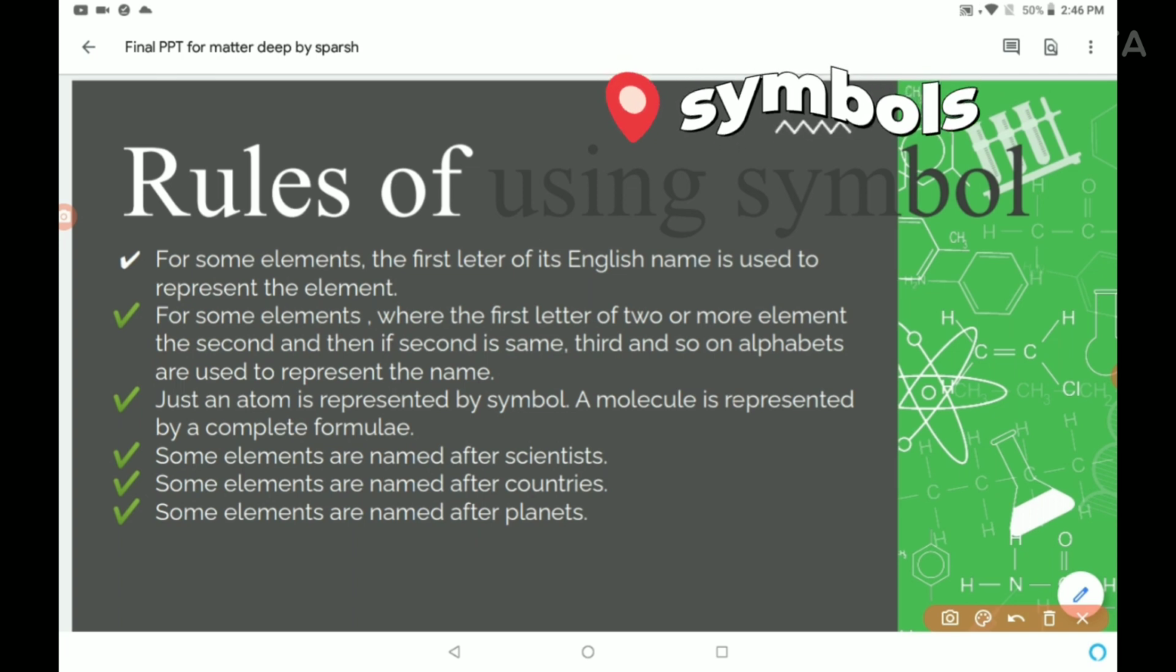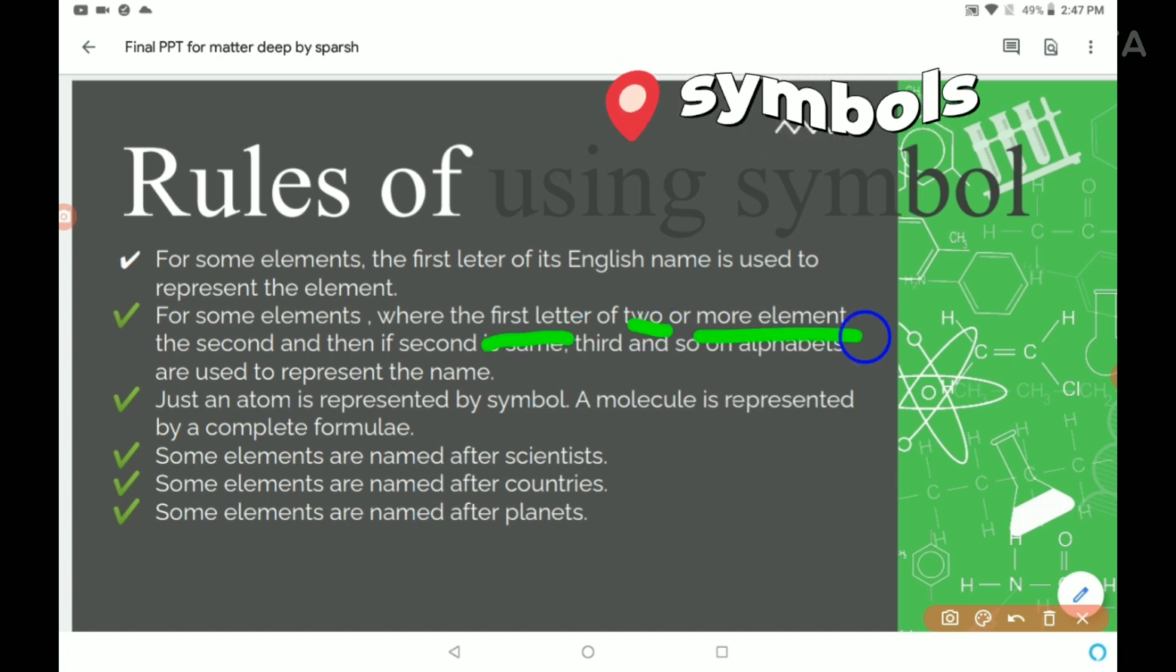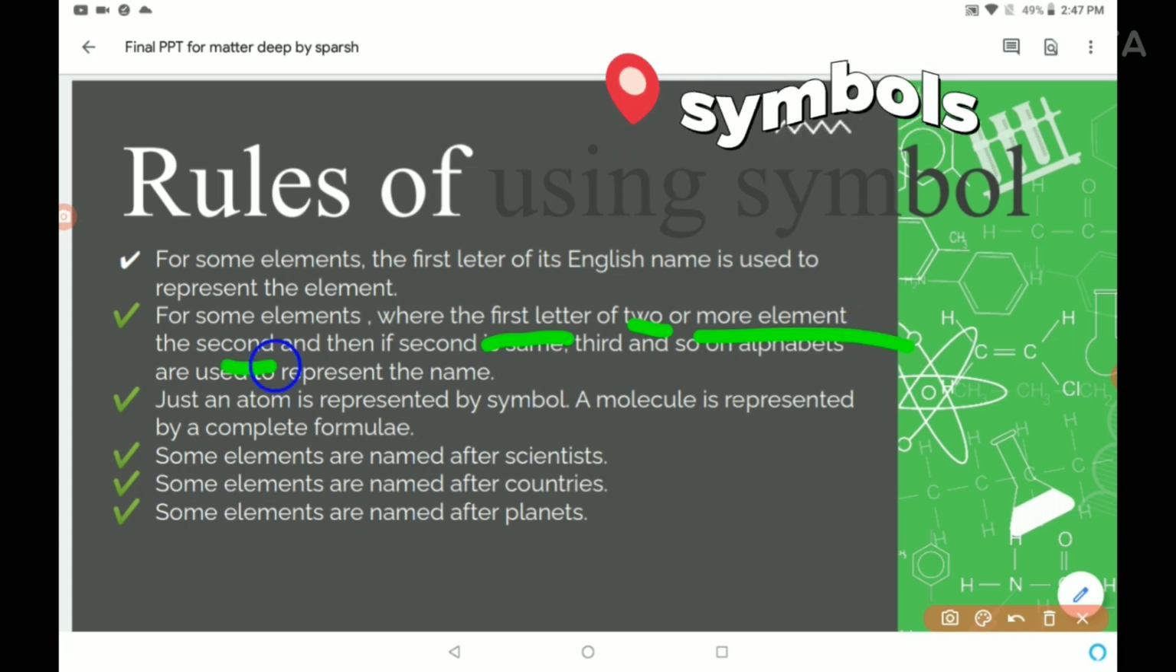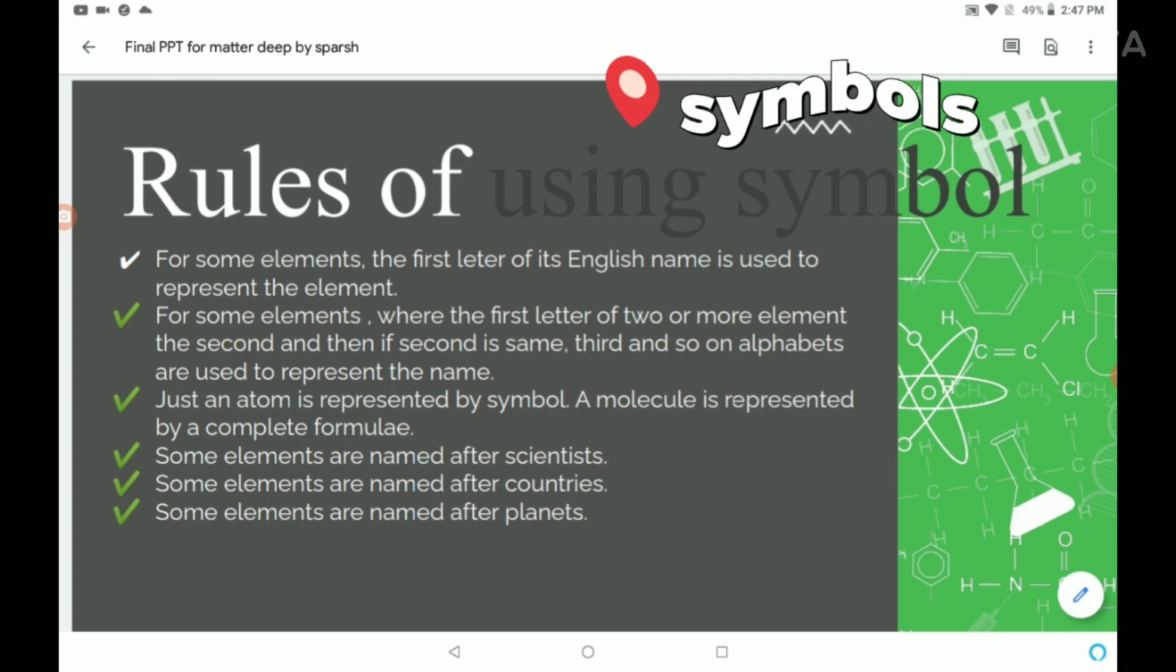Also, if the first two letters are the same, then what do we do? We go to the next letter, that's the third letter. And that continues in the whole periodic table. So now you can see that when the first letter is the same for two or more elements, we use the second one, and if the second is the same too, we use the third one, and so on through the alphabet.